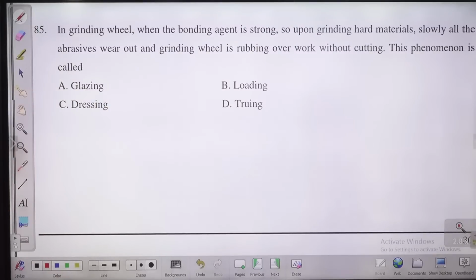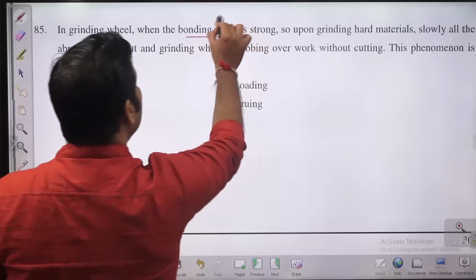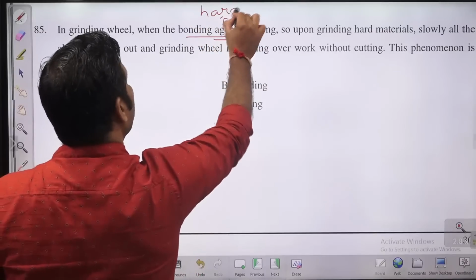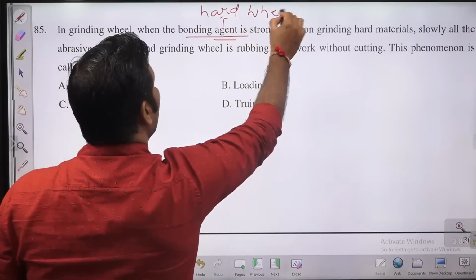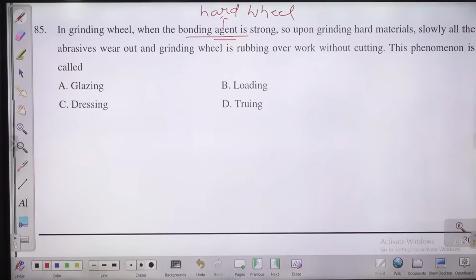In grinding wheel, when the bonding agent is strong, guys, bonding agent is strong means the wheel is very hard wheel. उसको हम क्या बोलते हैं? बहुत हार्ड व्हील है. Bonding agent is very strong, hard wheel. So upon grinding hard materials, you are grinding very hard materials, strength is very high, hard wheel you are having. Slowly all the abrasive wears out and the grinding wheel is rubbing over the work piece without cutting. This phenomena is known as what?